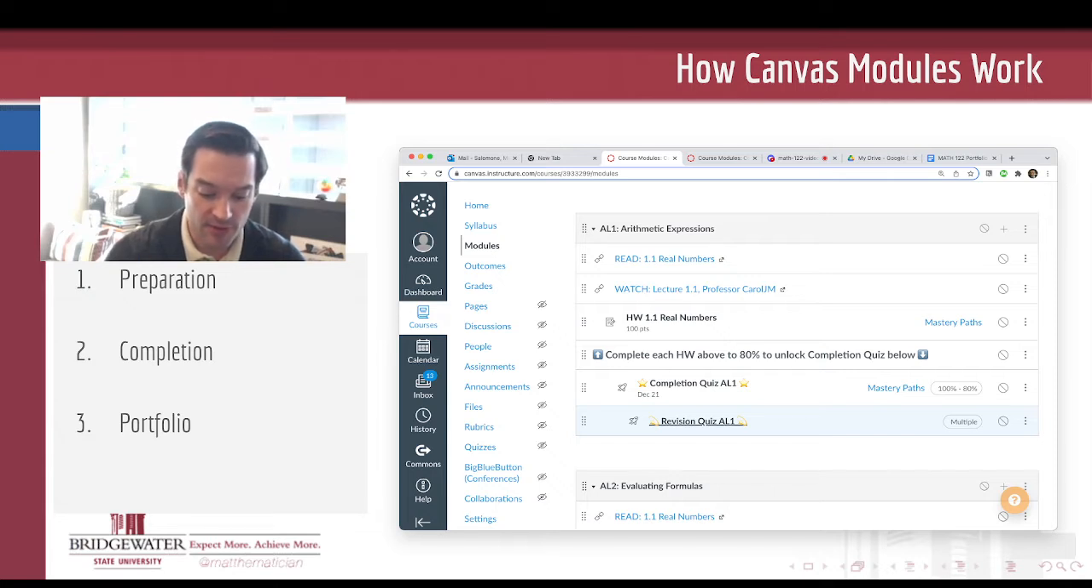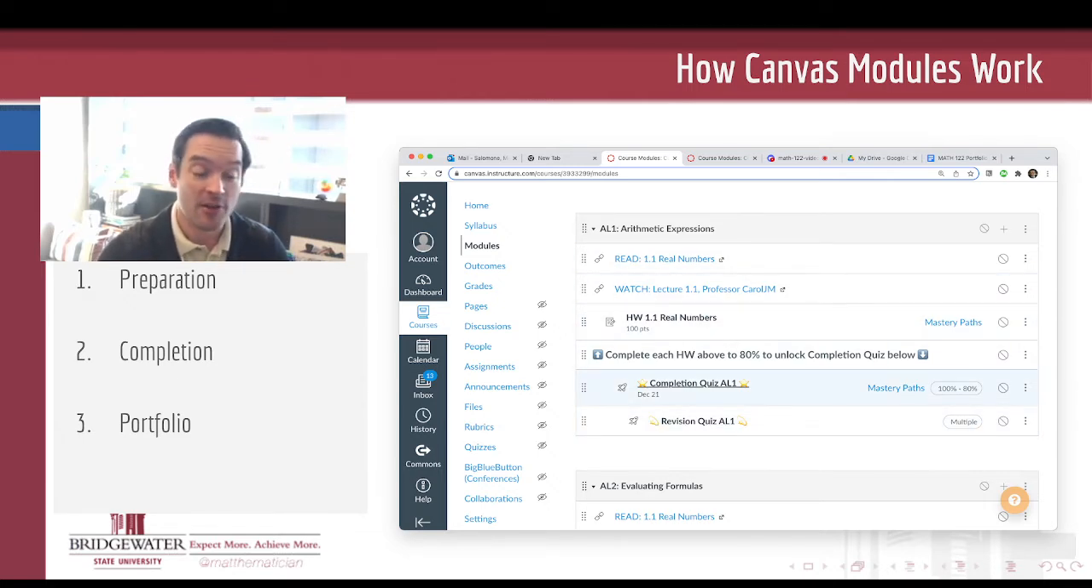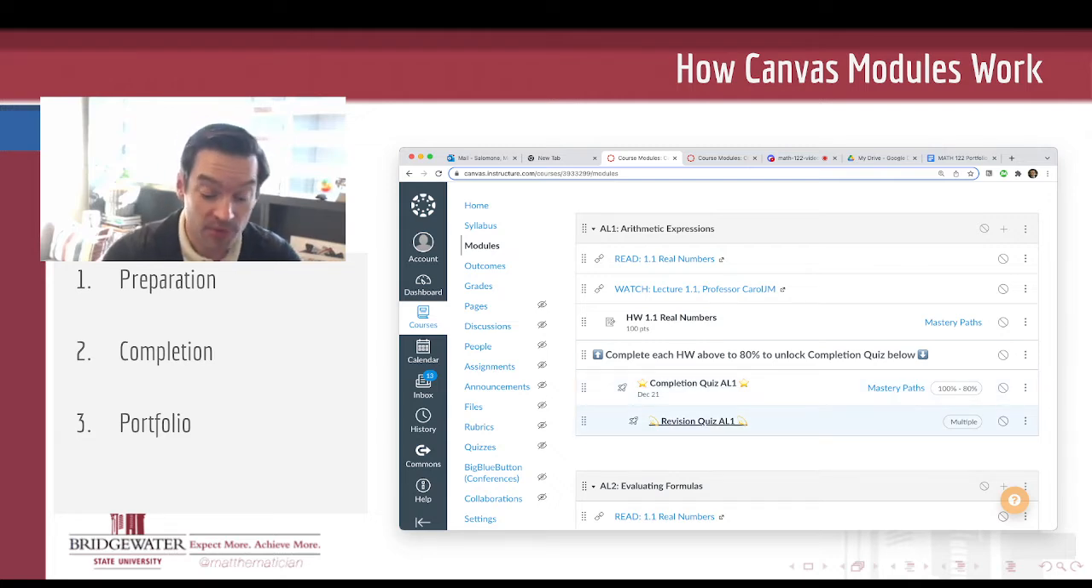So each of the modules is kind of designed for you to continue to work and to continue to improve, continue to get feedback from MyOpenMath when you're working on homework, feedback from myself when you're submitting completion or revision quizzes, to continue to help you improve until there is enough evidence for me to be able to say, yes, you have demonstrated mastery of this topic. And once you've demonstrated mastery of that topic, you can move on. Once you earn credit for a topic, you have that credit for the remainder of the semester. I'm never going to take it away from you.